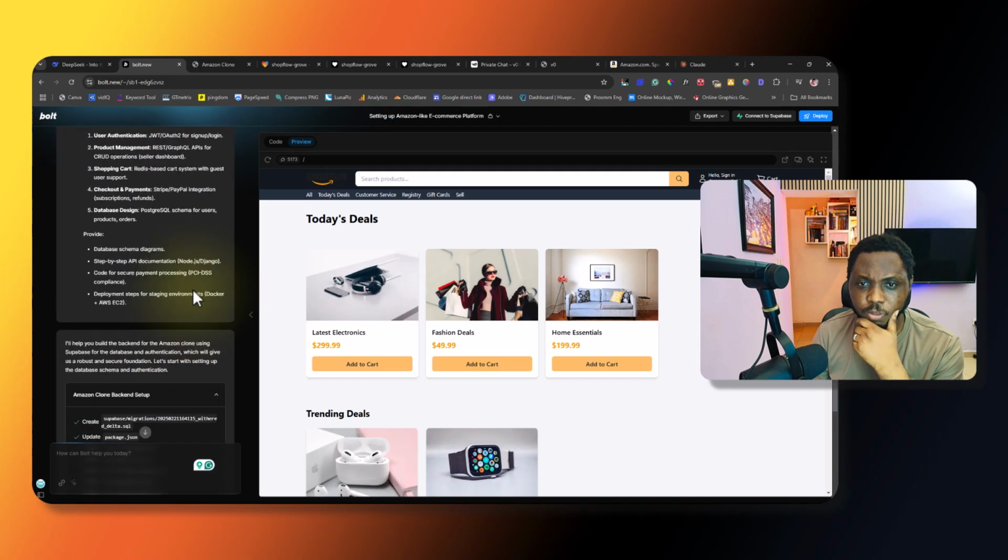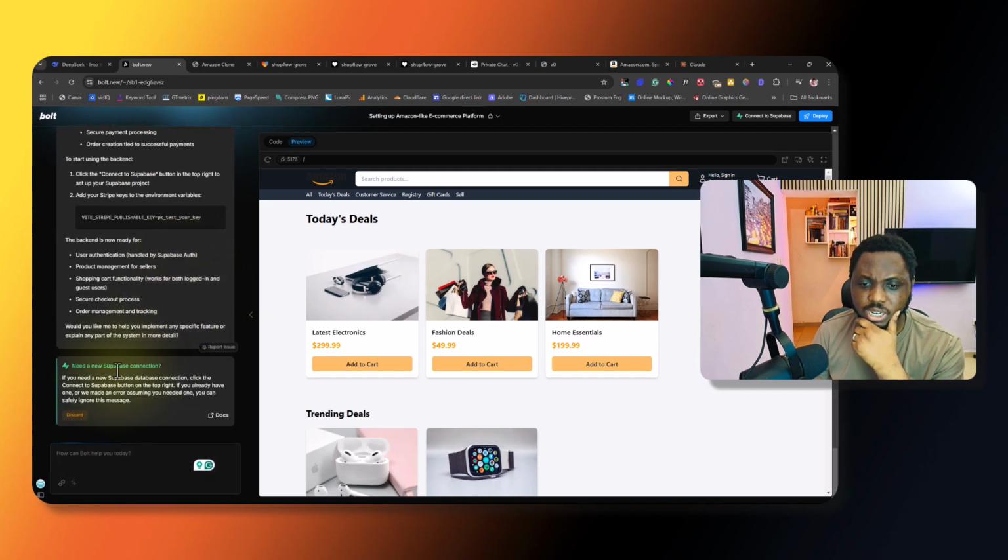Okay, so right now coming back to Bolt here, some things have been done here. I can see some updates here. So right now it seems that we need a Supabase connection for this. I can also see here it says that we should add our Stripe keys for the environment variables, which makes sense here. I'm not sure I'm going to go into that right now. I am going to do a separate tutorial where I will try to see how I can clone the backend and the frontend, and also maybe a payment gateway if need be. I think you should watch out for that tutorial. But right now I just want to show you what's possible, what we can get done with this tool, and I think this is amazing.